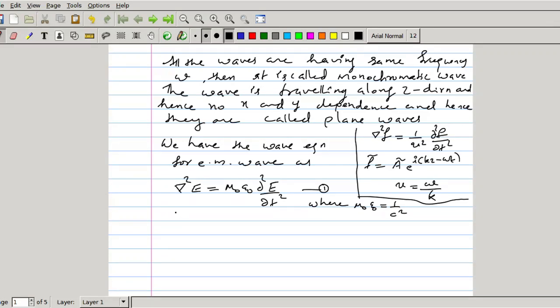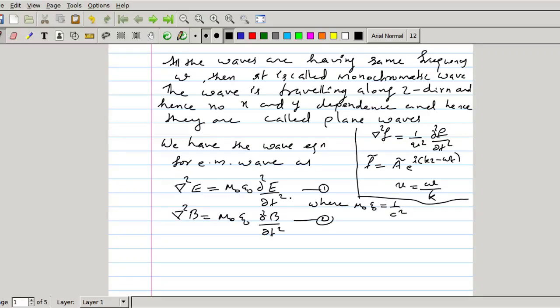The second equation is del square B is equal to mu 0 epsilon 0 dou square B by dou t square. So these two equations are identical to the classical wave equation del square f equal to 1 by v square dou square f by dou t square, where 1 by v square is replaced by mu 0 epsilon 0, which is the velocity in free space, and velocity in free space is represented by the letter c.